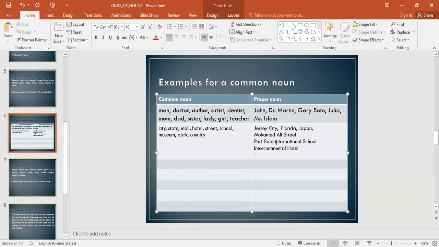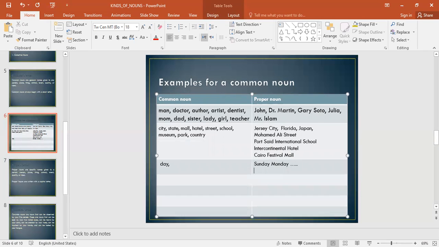Museum alone is not proper. I would need to give it a specific name of a museum. Mall alone is common. If I were to say Cairo Festival Mall, again here I need to capitalize the M in mall. So this is the difference between common versus proper. Remember earlier, the word day is common. All the days of the week need to be capitalized because they're proper nouns, from Sunday, Monday, and so on, all days of the week.